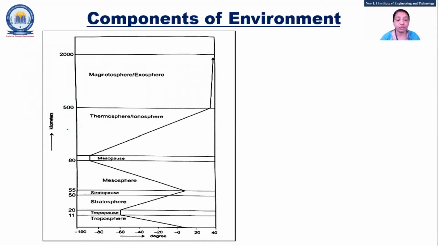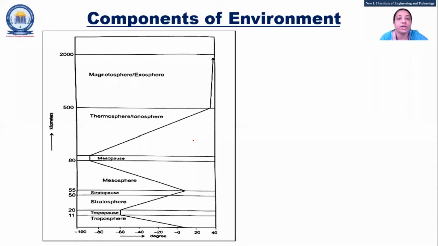How are you supposed to write it? You need to write the kilometers and temperature: what is the variation in temperature up to which kilometer. So just remember this figure, and from that you can write. See, in the troposphere, the lowest level of the atmosphere, and from 11 to 20 kilometers, the temperature remains constant. After that, it starts increasing in the stratosphere. In that way you are supposed to write.